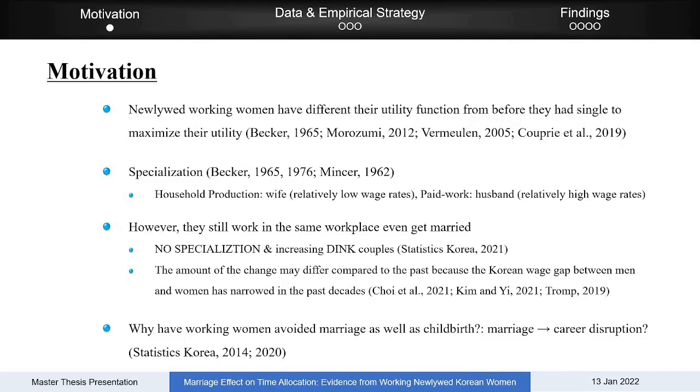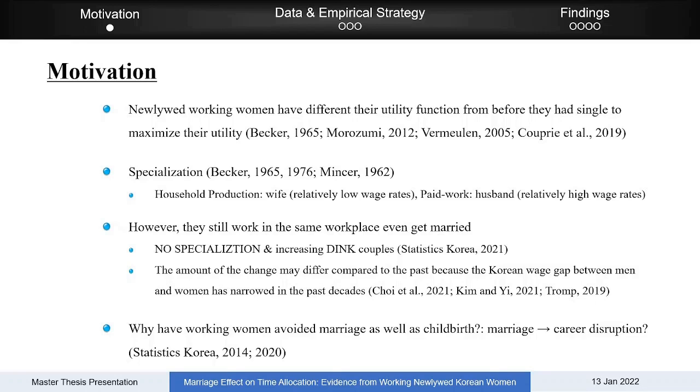So why would we think that marriage has an impact on time allocation? Based on the traditional family economics viewpoint, married men and women have a new utility function different from when they were single. So they will change inputs of time allocations to maximize their utility. In the past, the gender wage gap was relatively high, so men specialized in paid work and the spouse specialized in the other side, household production.